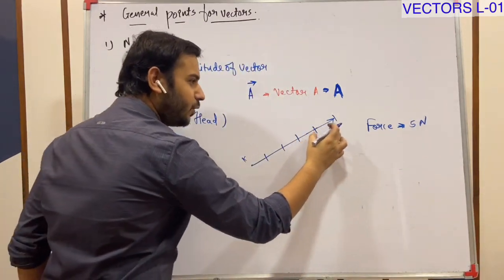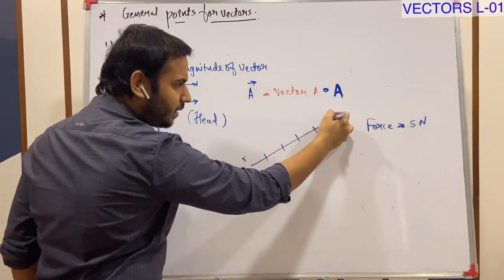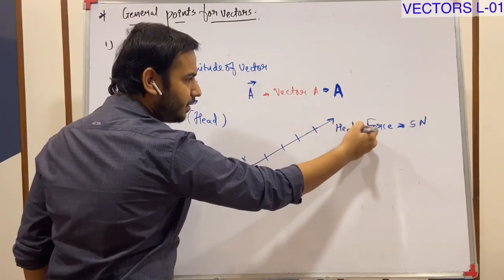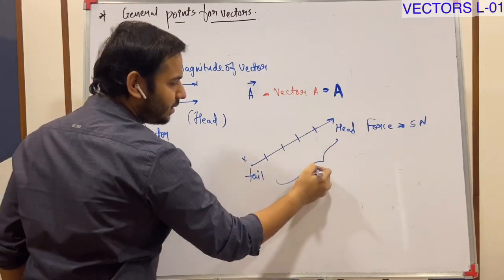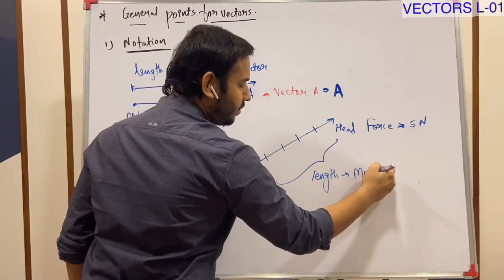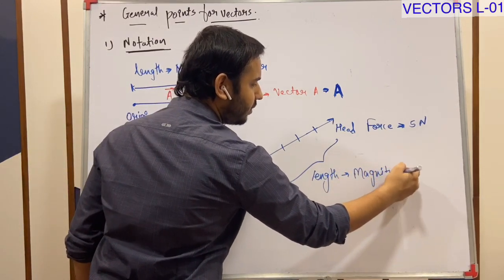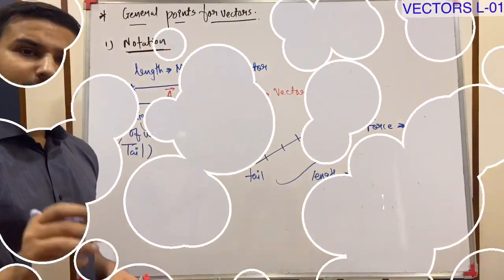1, 2, 3, 4, 5. This is again, as I told you, head, tail, and length is the magnitude. Write down this.